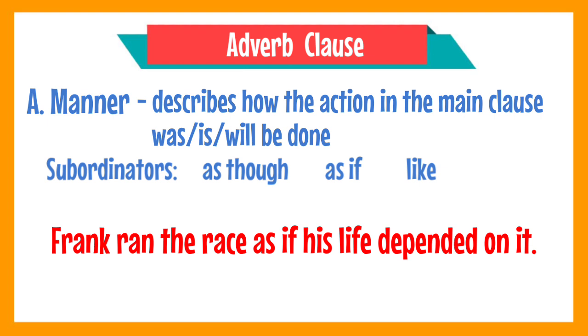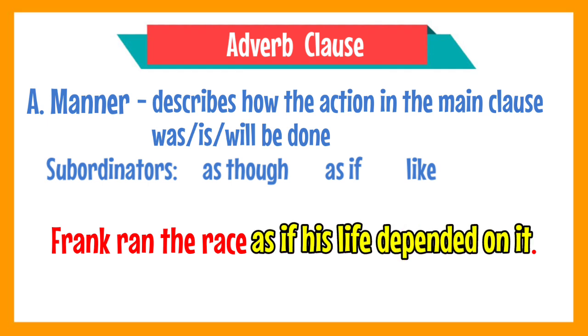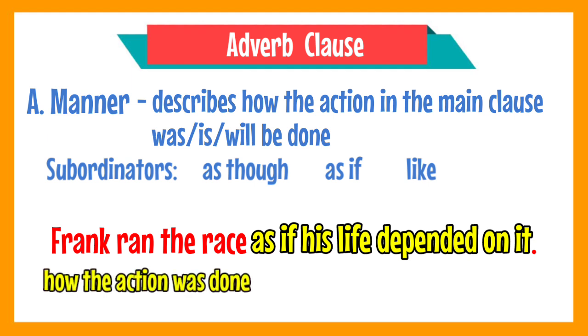What do you think is the adverb clause of manner in this sentence? It is as if his life depended on it. Why? Because it tells how the action in the main clause was done. Our main clause here is Frank ran the race, and the action is ran. So it tells how Frank ran the race, right? And as you can see, it is introduced by a subordinator as if.